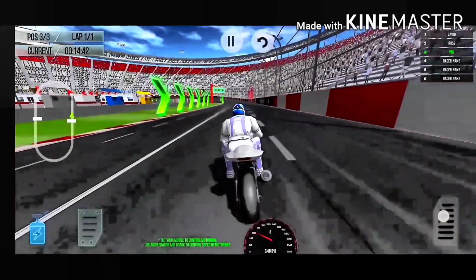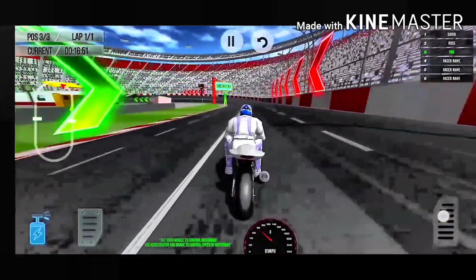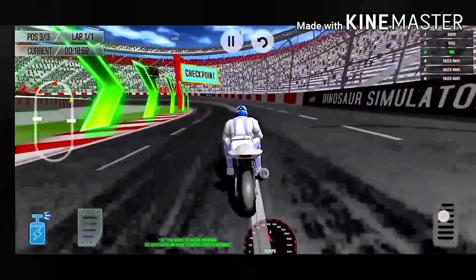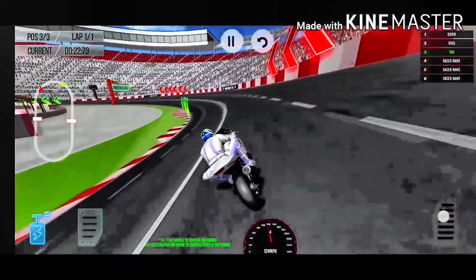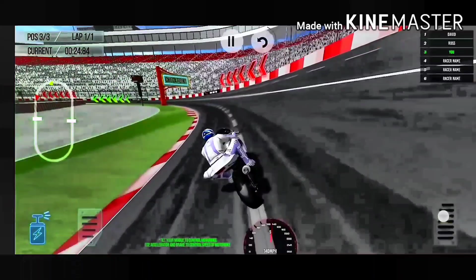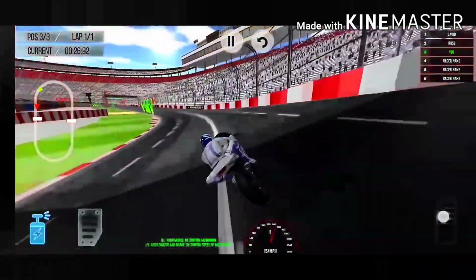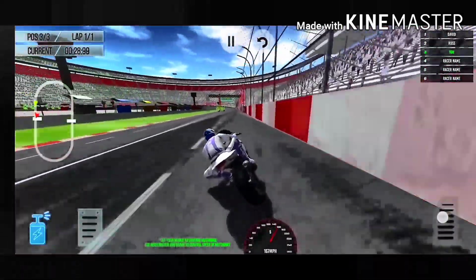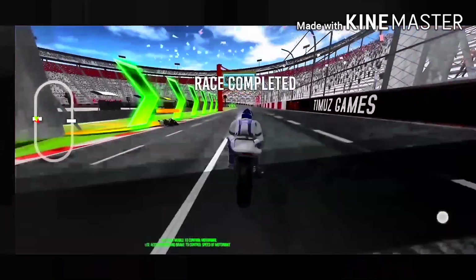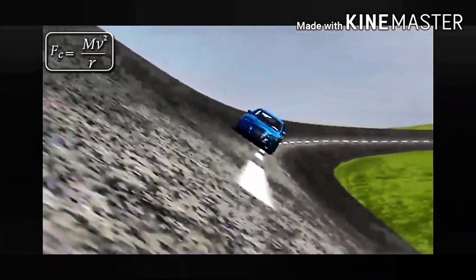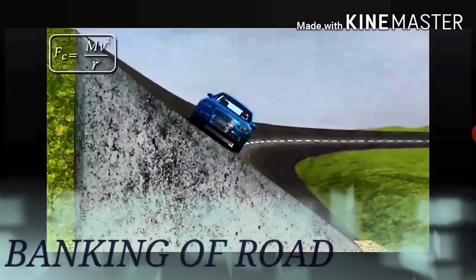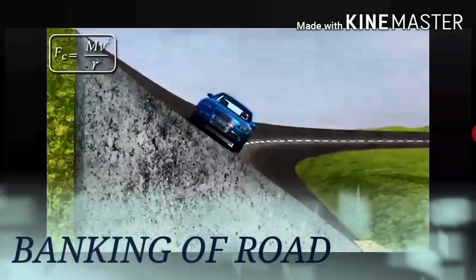Hello student, we all know about the racing game. Whenever the bike or car moves along the circular track, the track is slightly raised at an angle. This type of road is called a banked road. Let us see the third application. In this video, a banked road is used for vehicles traveling at high speed along a curved road.